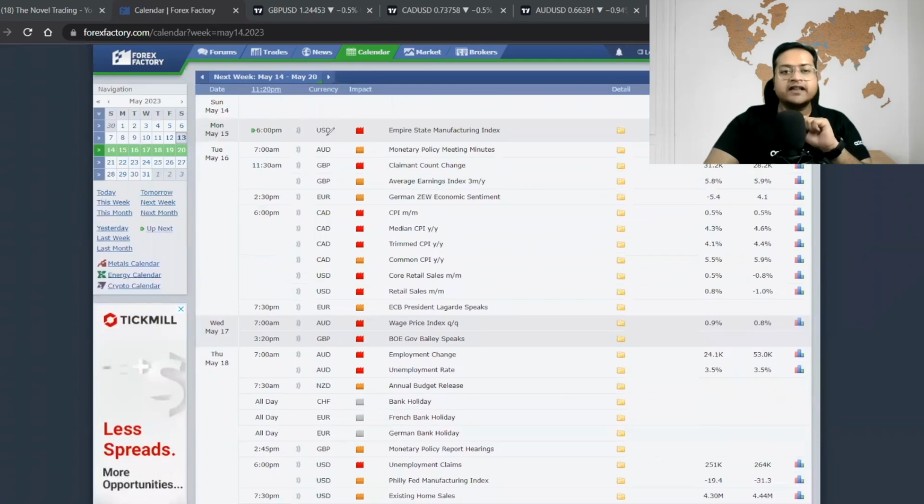So on Monday, what we can see is that there is a USD news coming in the market. It's not very important. You will not see a very good volatility like FOMC or something, but yes, there is going to be a very huge impact of this news. On the second day, that is Tuesday, you are going to see GBP news in the market. And on this day, there is a very important Canadian forex news in the market, guys.